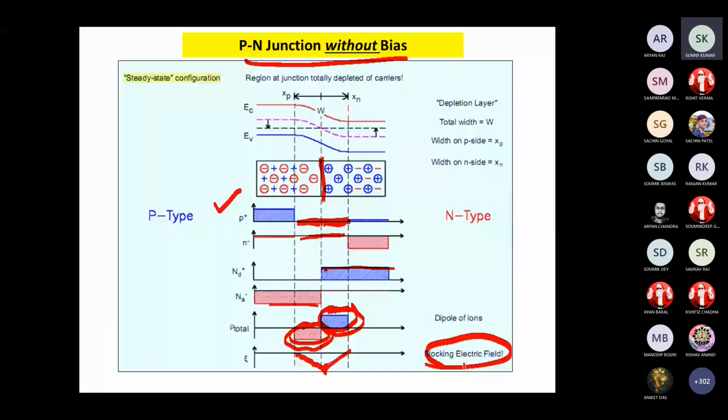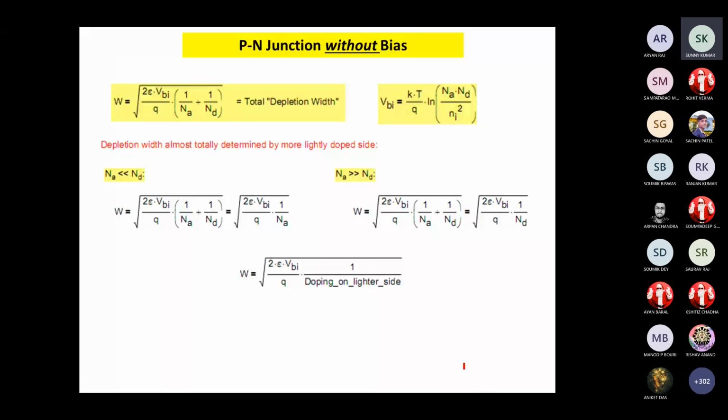Continue. So for the PN junction without bias, there are some equations you can remember to calculate numerical values. I don't know whether you have studied this in class 12 or not. So this is the depletion width. What about the depletion width?